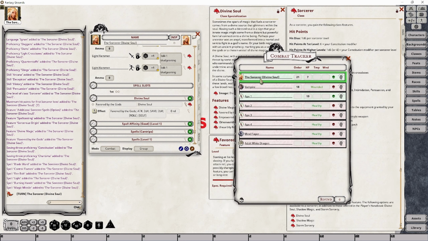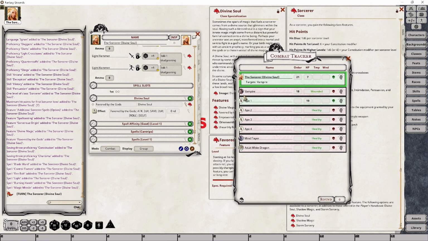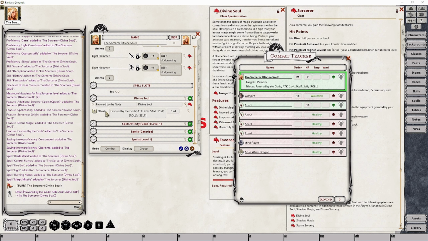Next, the way that this thing is going to work is as follows. I'm going to attack the vampire, but I have a sneaky suspicion based on all of the rolls that I've made throughout the course of the day so far that I'm going to roll badly. In this particular case, I'm going to add the effect in advance of me making the attack roll, and then I'm going to make the attack roll.